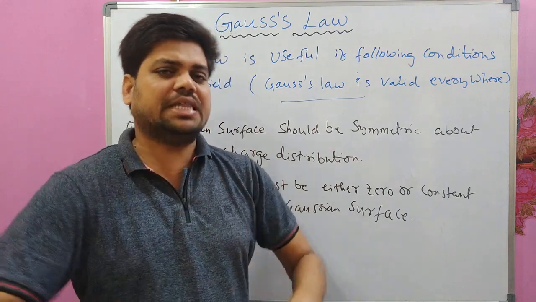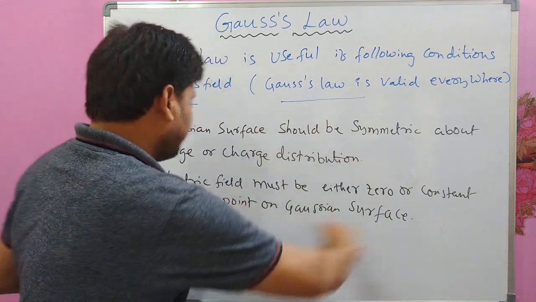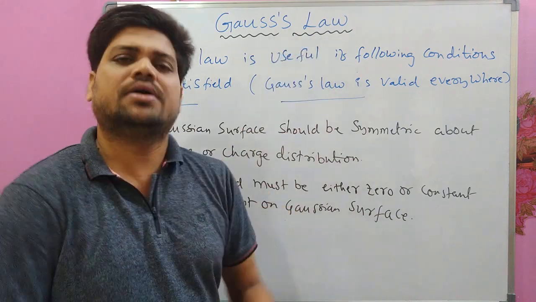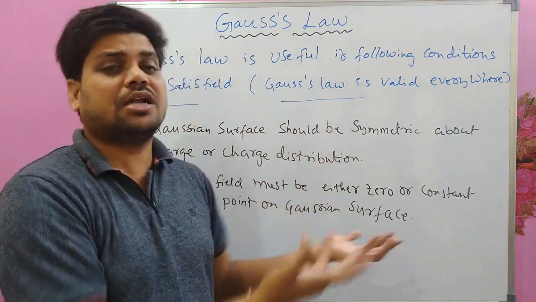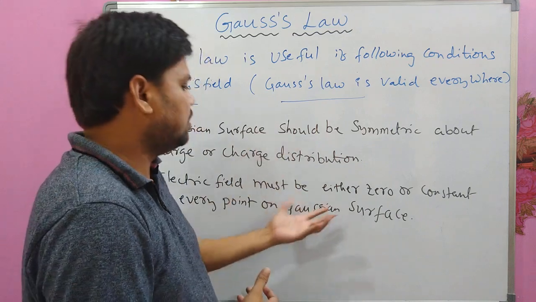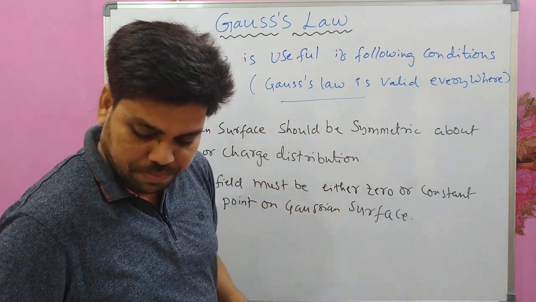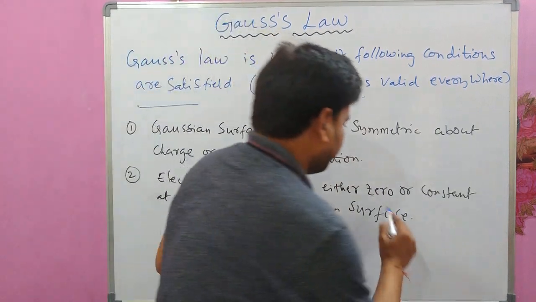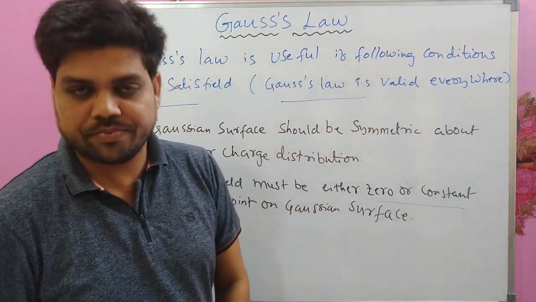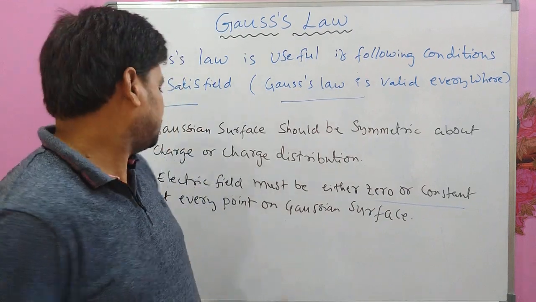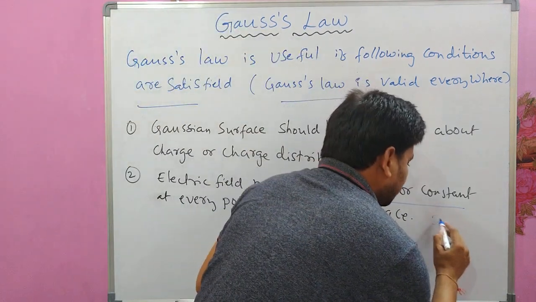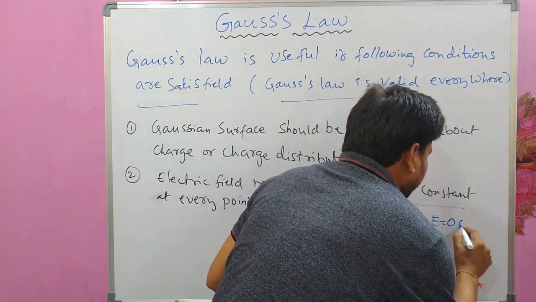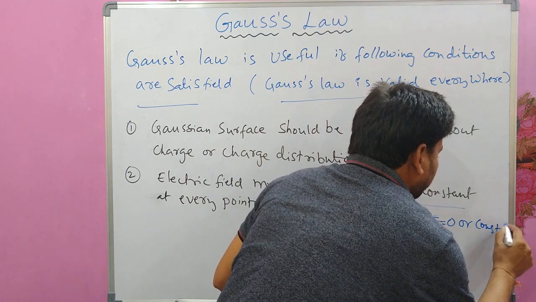If the electric field is either 0 or constant at every point on the Gaussian surface, then using this law is easy. But otherwise also you can use it. But if this happens, then that is easy. If E is equal to 0 or constant, any value, but it should be constant.